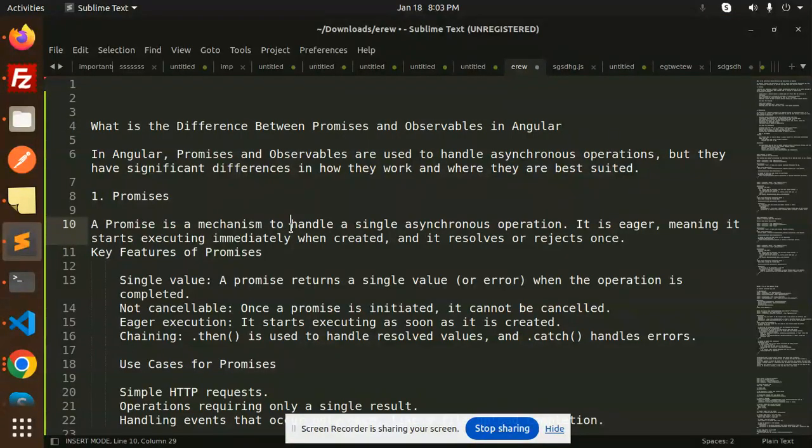Today we are going to learn about what is the difference between promises and observables in Angular.